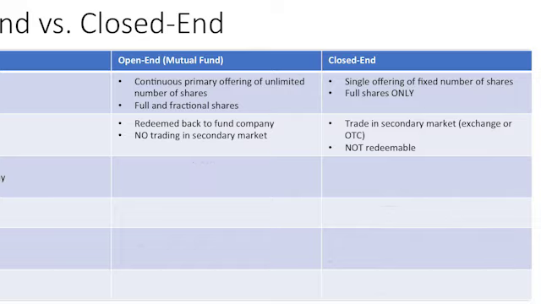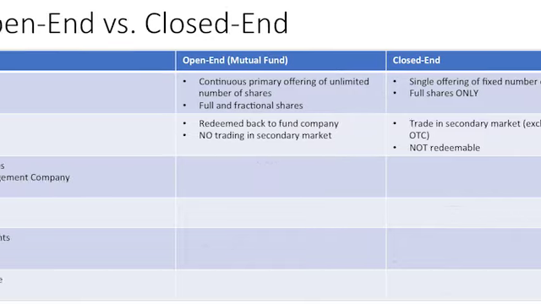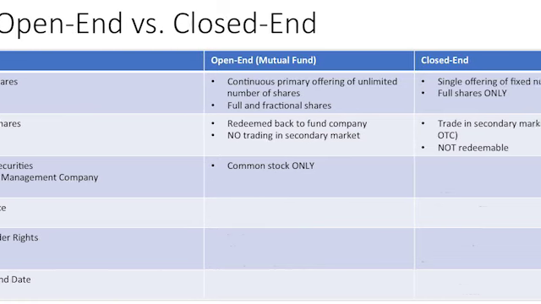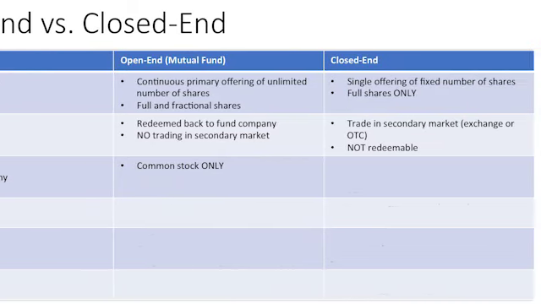What type of securities can a mutual fund company issue? A mutual fund company, an open-end company, may only issue common stock. A mutual fund company may not issue preferred stock. They may not issue any type of debt. They may not issue bonds.